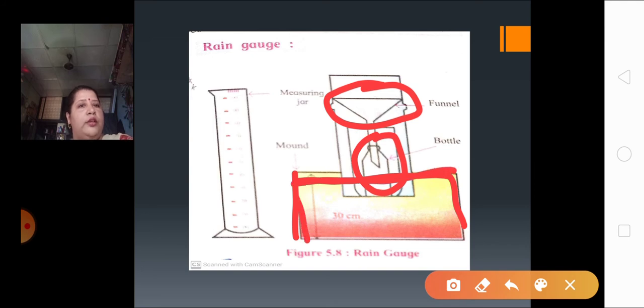See here, it is a 30 centimeter mount. Whatever water is getting collected in this jar is emptied in the measuring jar, and after every 3 hours, whatever water is collected is measured in millimeters. So understood everyone?